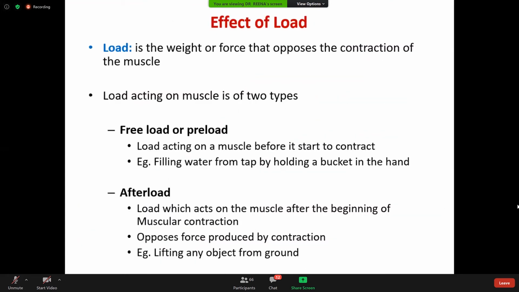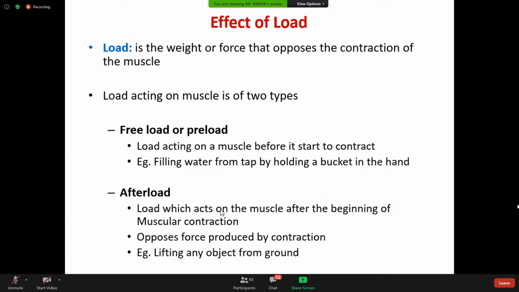Then we see the effects of load. Load is the weight or force that opposes the contraction of muscle. There are two types of load, preload or free load. Preload is the load acting on muscle before it starts contracting, like filling water from a tap while holding the bucket in hand. When we hold the bucket in hand or carry a bag to the market, the load is applied before the muscle contracts.